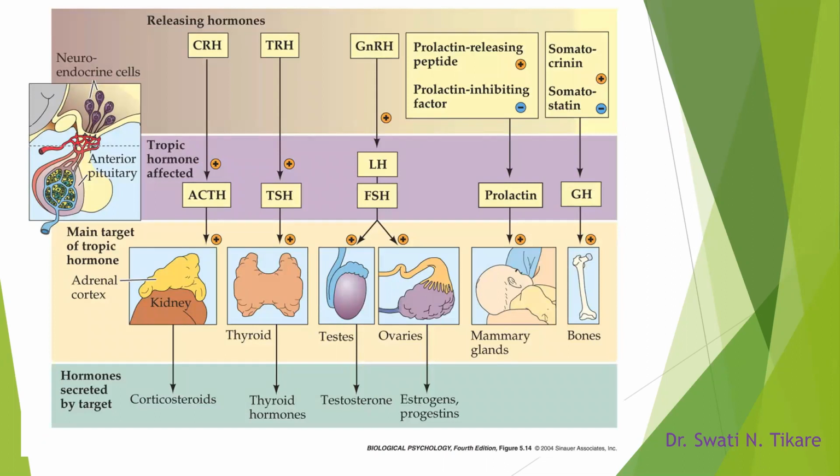We have seen this diagram before, the top panel showing all the releasing and inhibitory hormones of the hypothalamus. Now we are here in the second panel where the anterior pituitary is producing the 6 hormones. These are all tropic hormones. Why do we use the word tropic? They are tropic, meaning they are stimulating the growth of some other endocrine gland. So that's the word tropic.